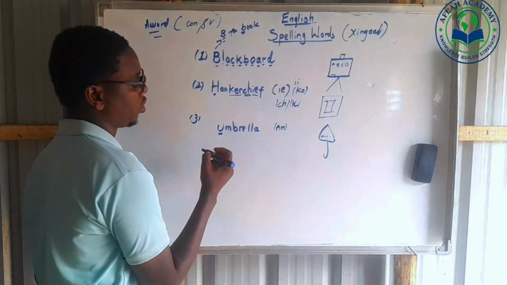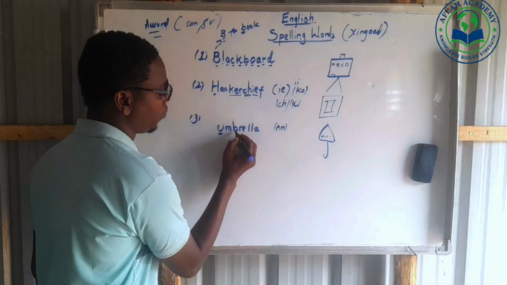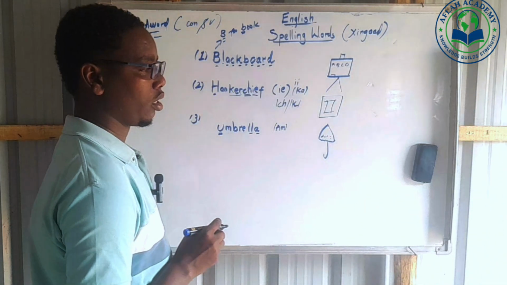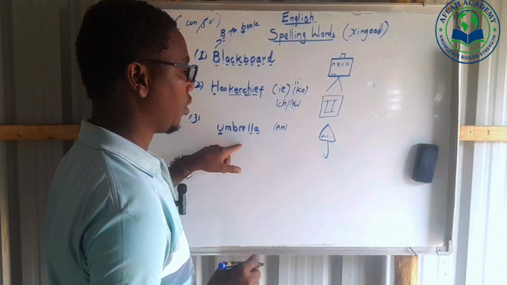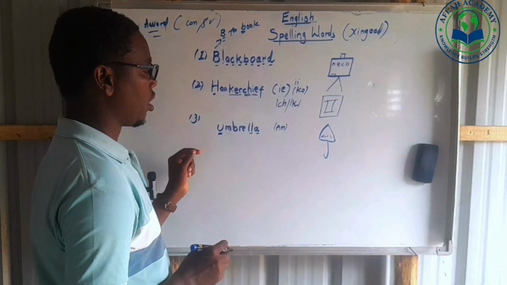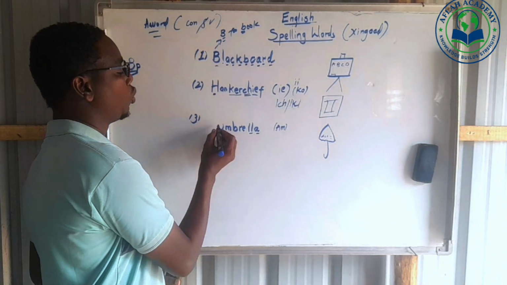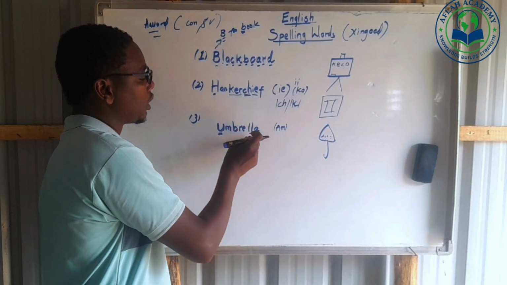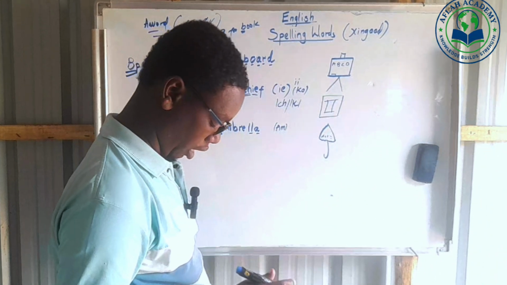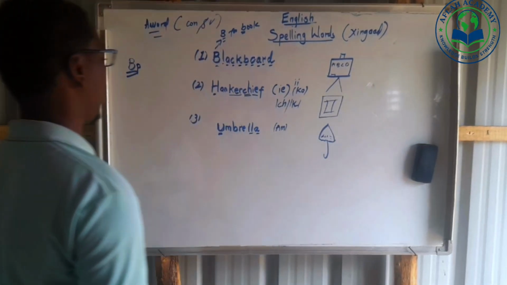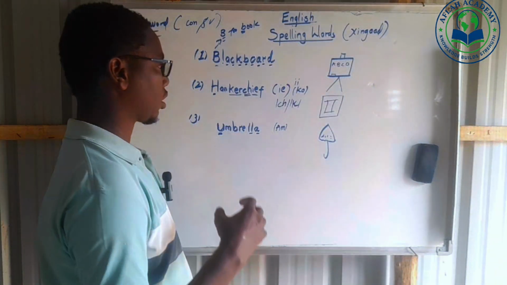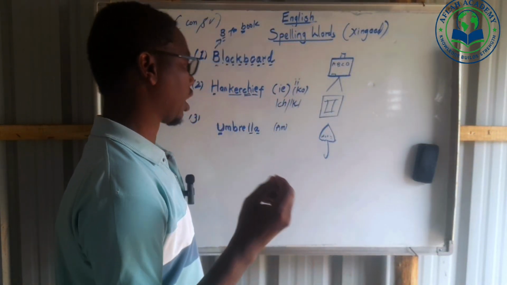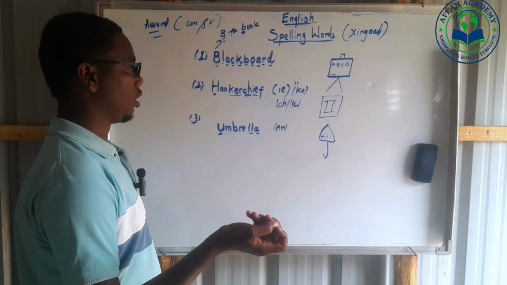Okay, let's look at it. Here we have U M B for book, R E L L A. So it is umbrella. Spelling is what we call this. When you are spelling or pronouncing a word, you must distinguish the way the word is spelled from the way it is pronounced.